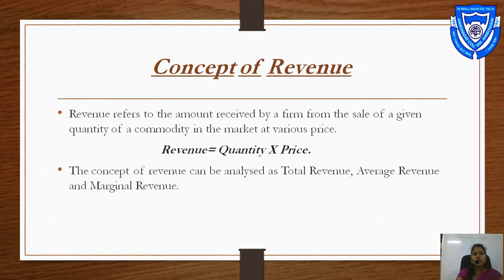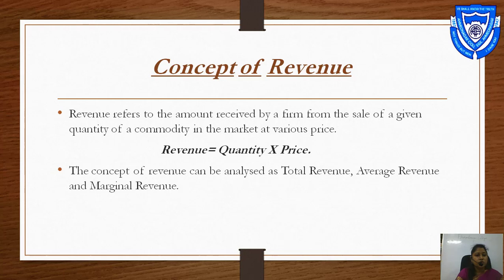Next is the concept of revenue. Revenue refers to the amount received by a firm from the sale of a given quantity of a commodity in the market at various prices. What is revenue? Revenue is a form of income that is earned by the sale of goods and services. For example, in the case of government, revenue is the money received from taxation, fees, fines, income, etc.